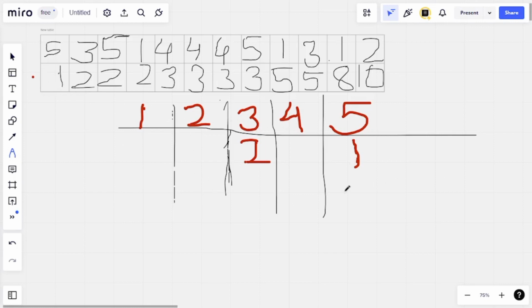Okay, now to get the answer for this question, for the first session only 1 would be the answer because we require only 1 task to complete. For the second session, for completing 1 task, the minimum of 2 and 1 is 1, so the answer for that would be 1. If we take session number 2 as our example, then for completing 2 tasks we require the maximum of these 2.